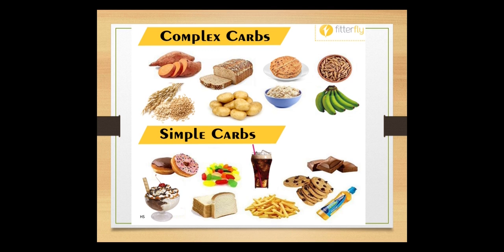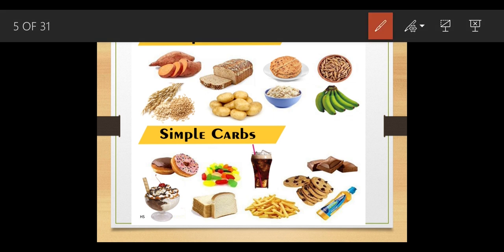These are the different food items we can see here: wheat, potatoes, bananas, chips, bread, many things have been kept here, and chocolates also. They have been classified into 2 types, the complex carbohydrates and the simple carbohydrates. Complex and simple carbohydrates are not part of the syllabus. The word carbs means carbohydrate only, it's a shortcut.